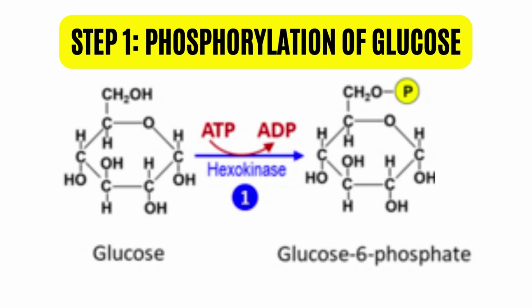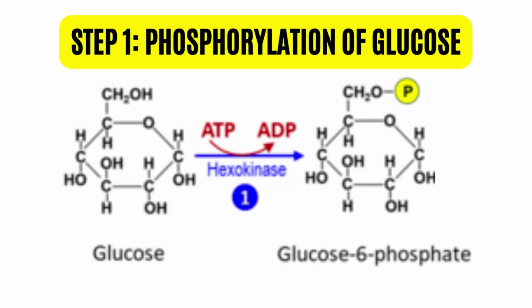Now, going back into the topic. The situation now is glucose is already in the cytoplasm of the cell. Next, the enzyme hexokinase will add one phosphate group to carbon number 6 of the glucose. This process of adding one phosphate group is called phosphorylation. Also, this process requires one molecule of ATP. You also must remember that this step is a rate-limiting step.